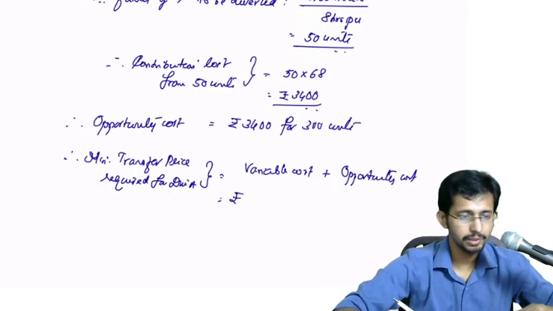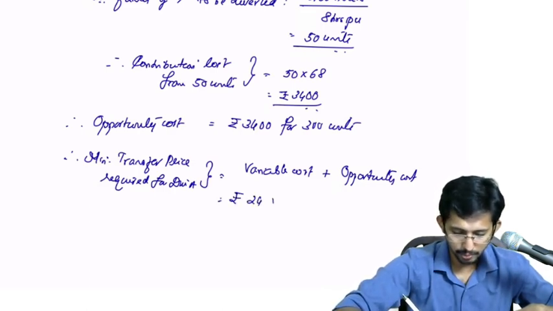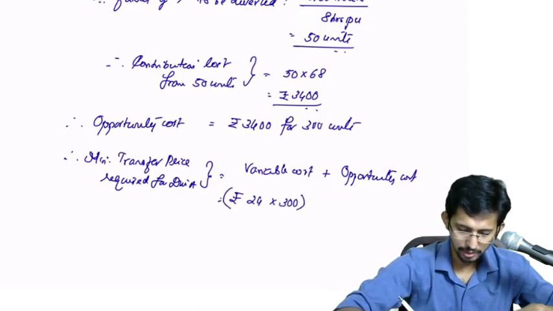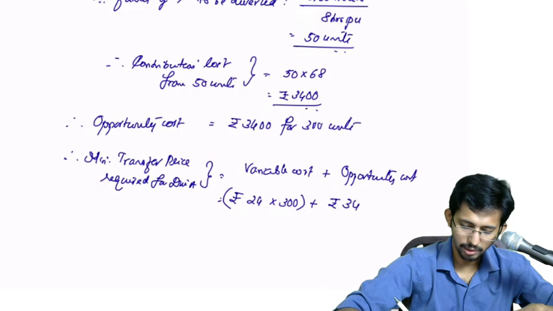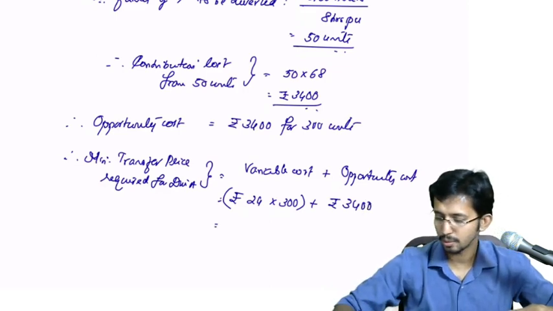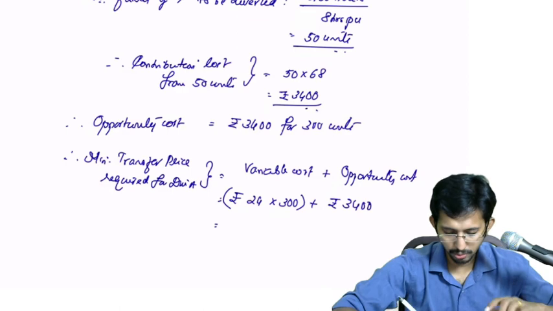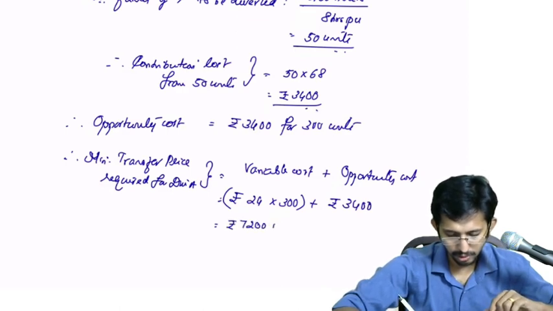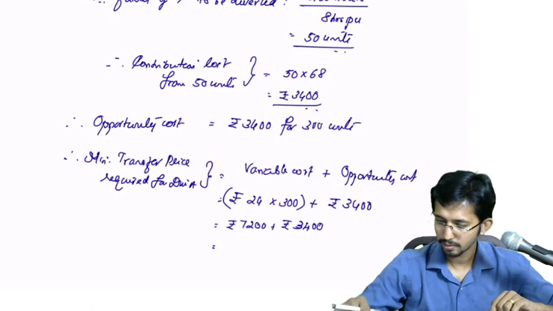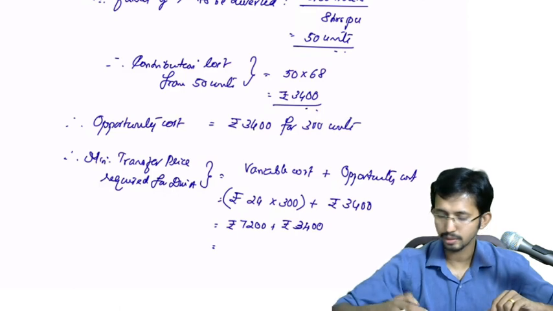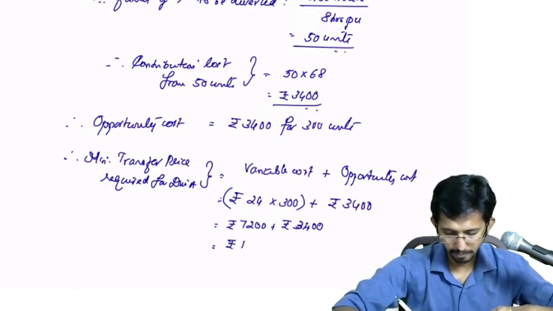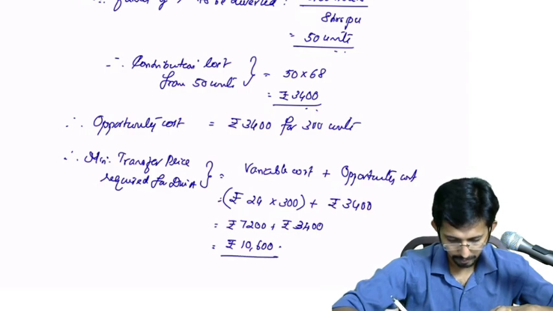Variable cost is rupees 24 per unit into 300 plus rupees 3400, that is 24 into 300, 7200 rupees. 7200 plus rupees 3400, that is 10600.